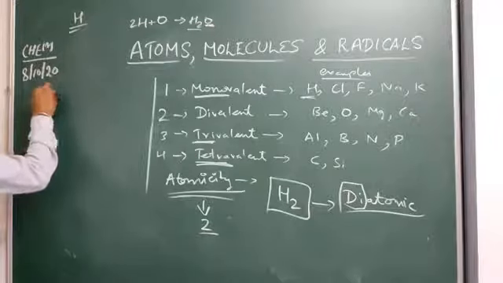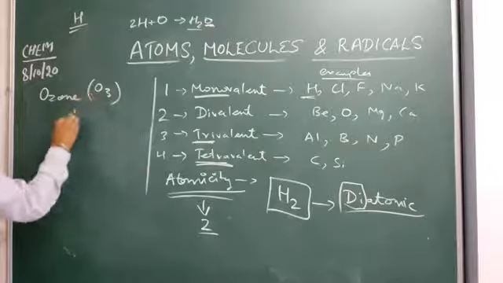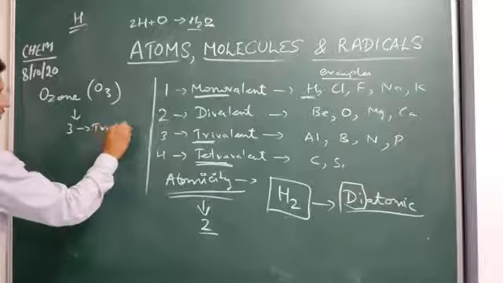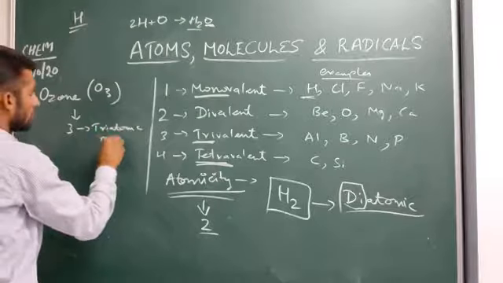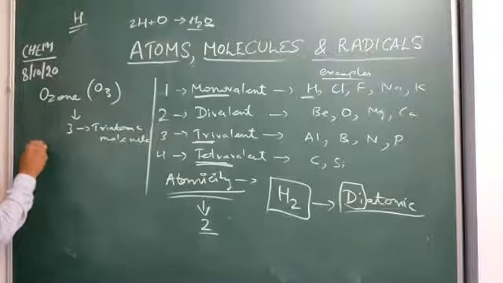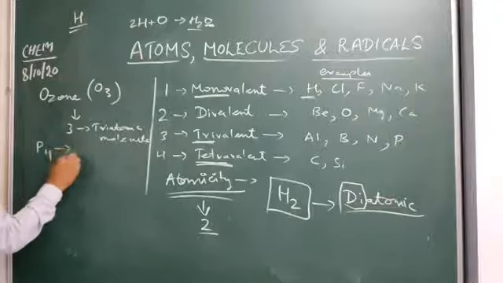For ozone, the formula is O3, atomicity 3, and it is known as a triatomic molecule. For phosphorus, it is P4 and it is known as tetraatomic.